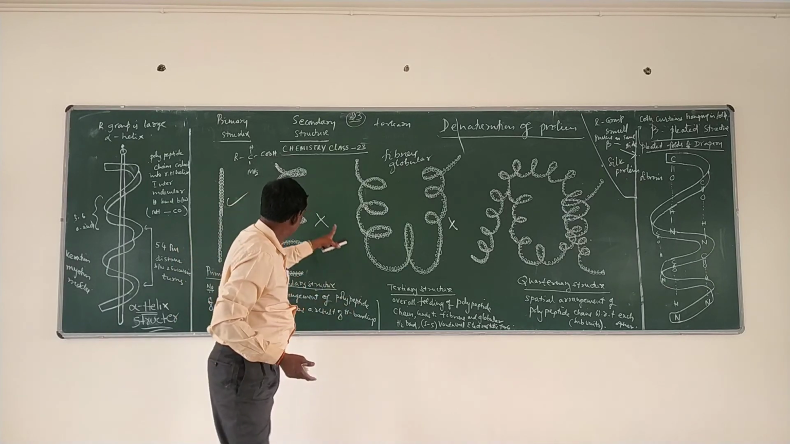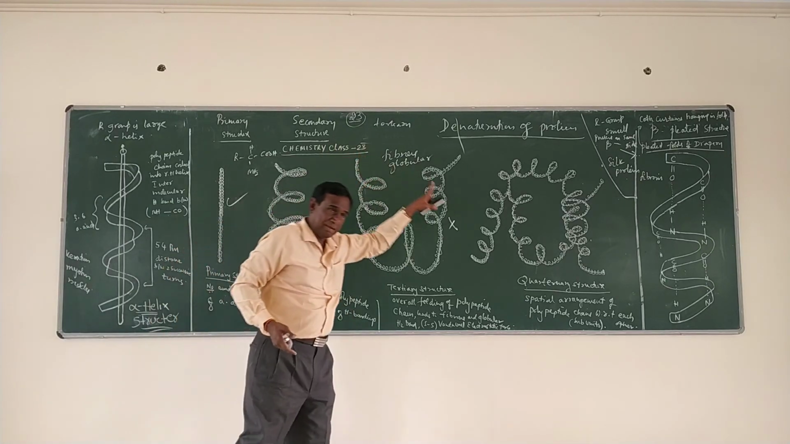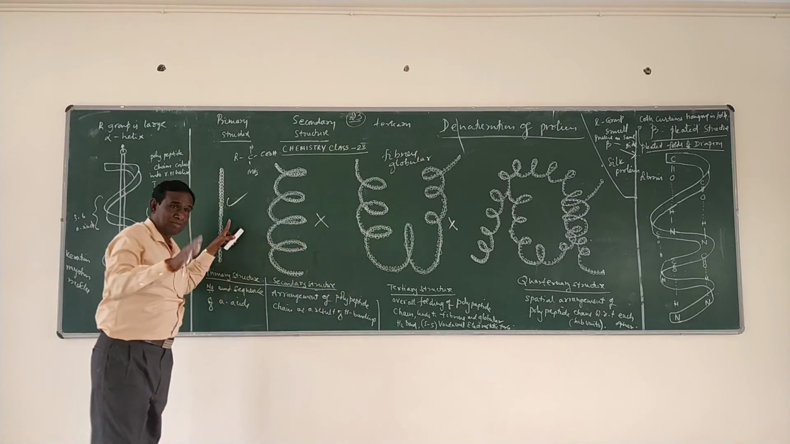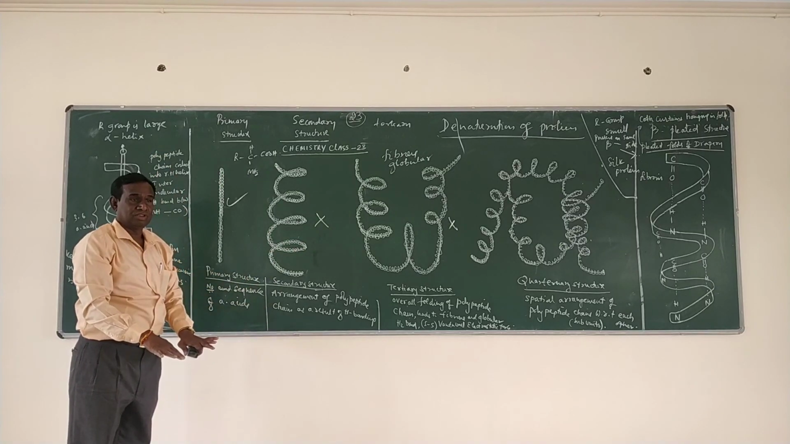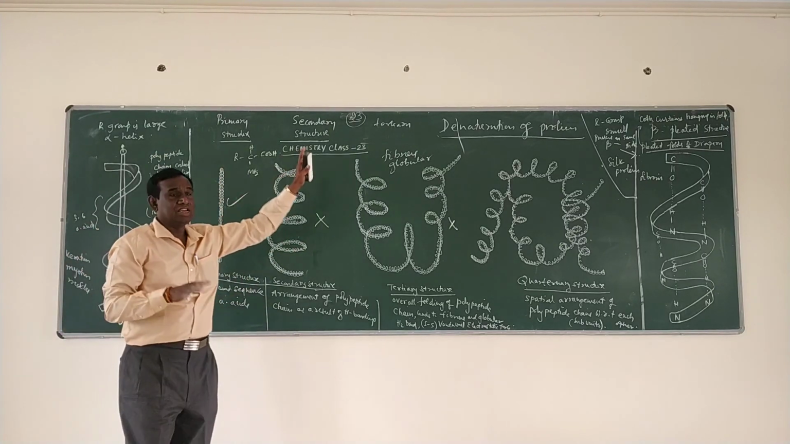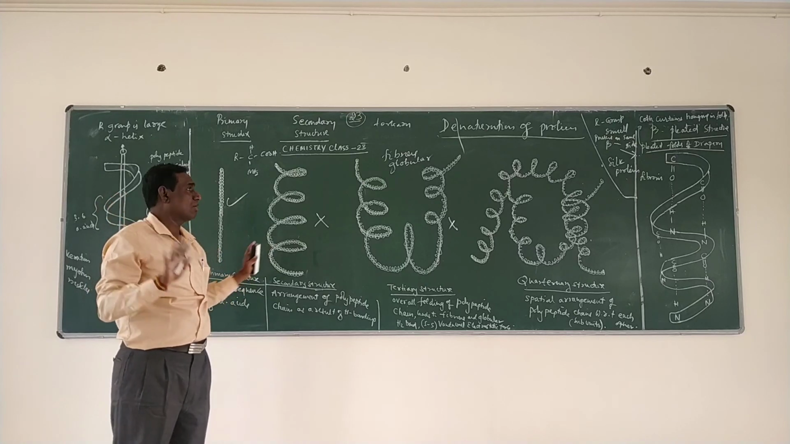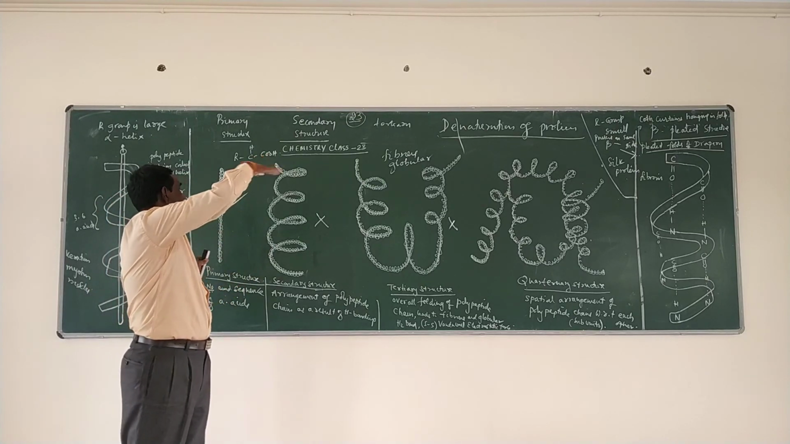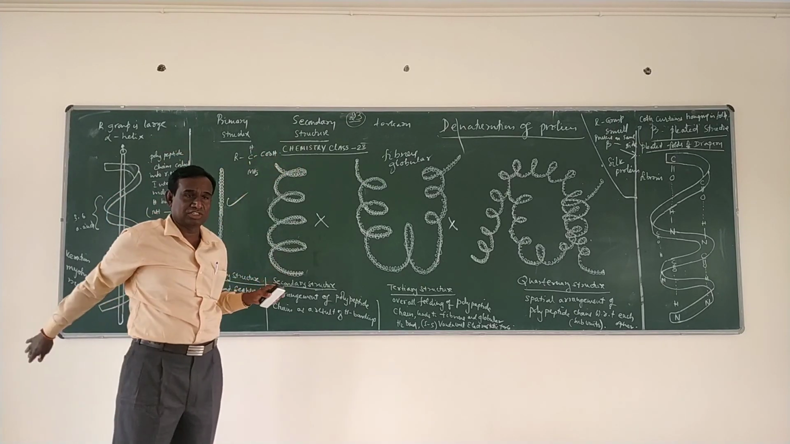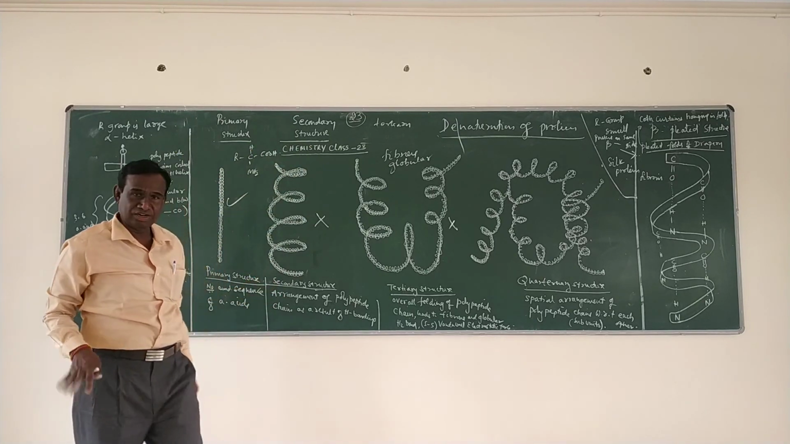It loses its secondary structure. It loses its tertiary structure. But the primary structure will be as it is. So this process is called the denaturation of protein. That is how we can explain the denaturation and the 4 levels of structures of protein. Yes, we will continue in the next class.